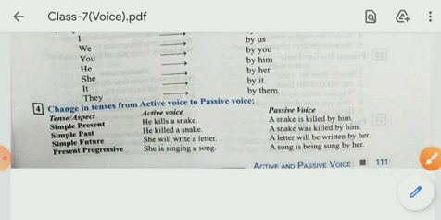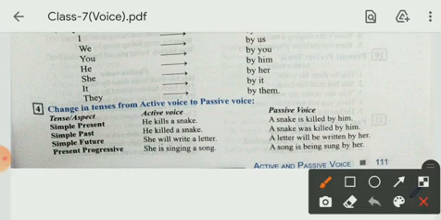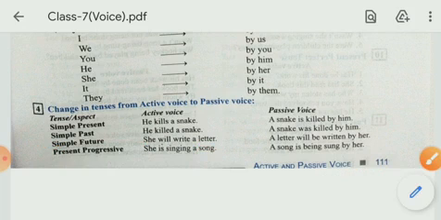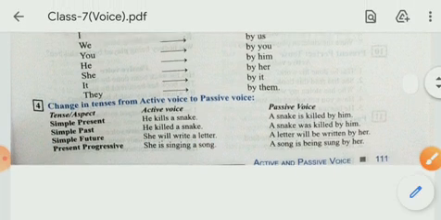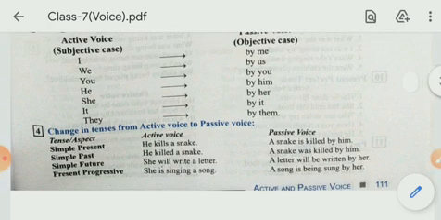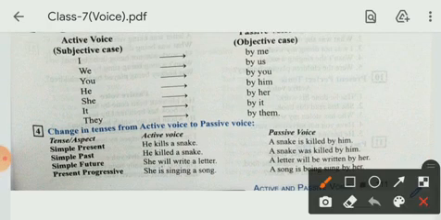Simple future, she will write a letter. A letter will be written by her. She will change into her. In present progressive, or you can say present continuous tense, she is singing a song. Here, students, you can see that the tense is in present continuous.